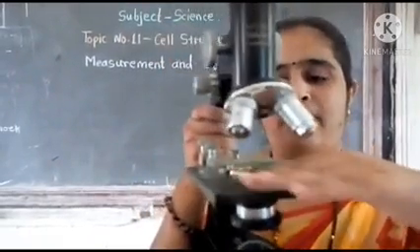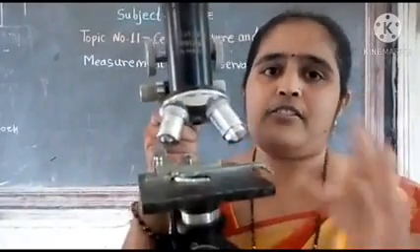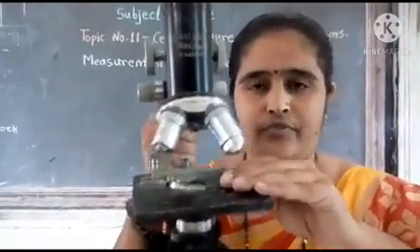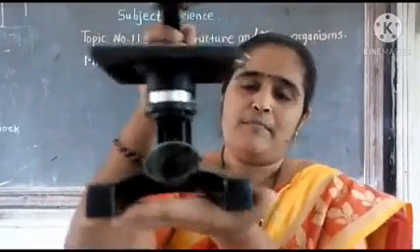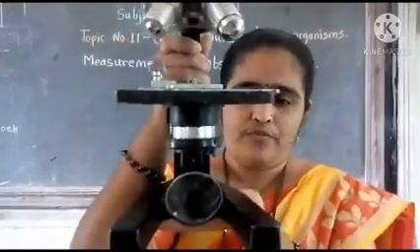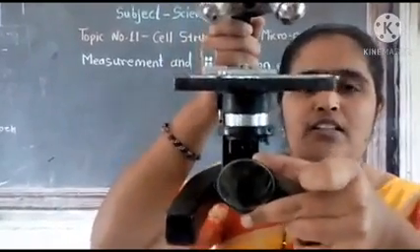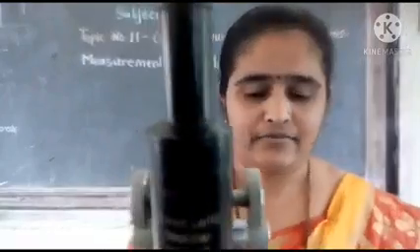This flat platform is known as a stage. Whenever you have to prepare a slide, you put it on this stage. Here, the U-shaped structure is known as the base of the compound microscope, and one mirror is fixed here. This mirror is present for adjusting the light.